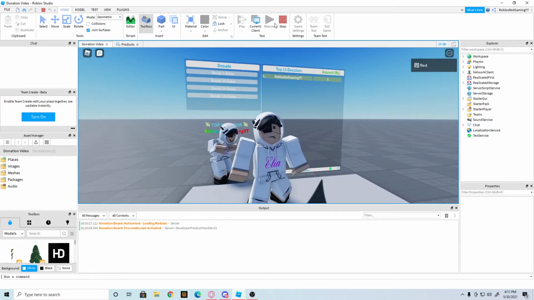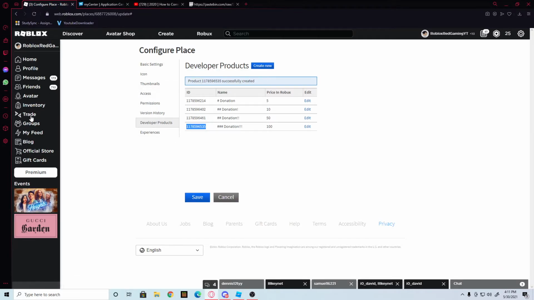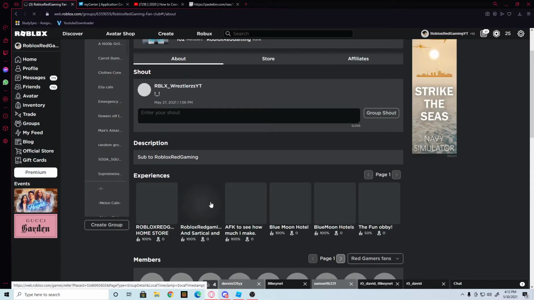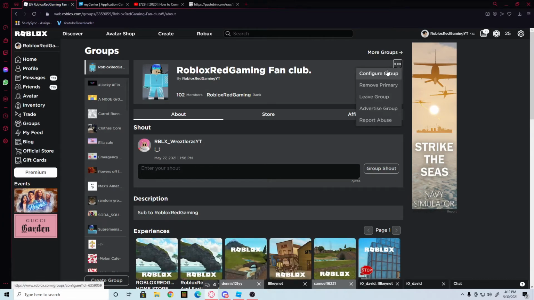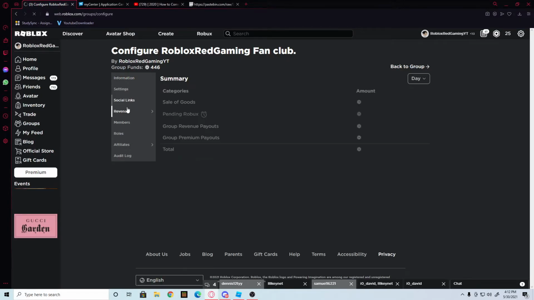Now, if we actually press stop, I'm going to show how you can receive your Robux. So if you press group, if you made it a group game, let's see if it showed up now. Did it? It might not. Alright, that's okay. You're going to press configure group, and you're going to press revenue.